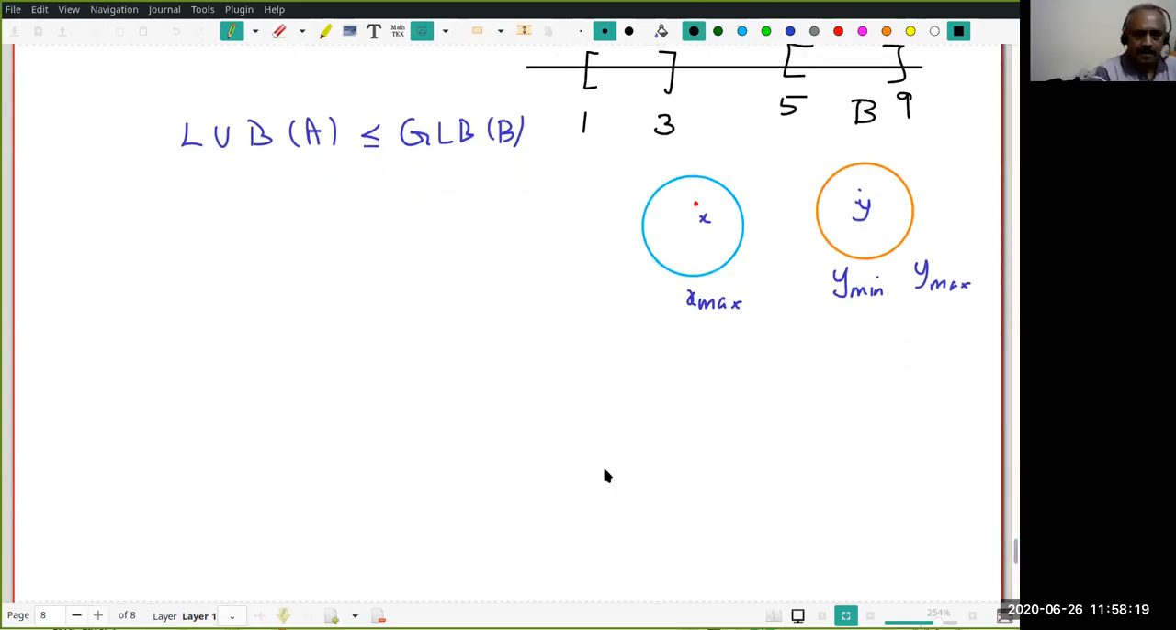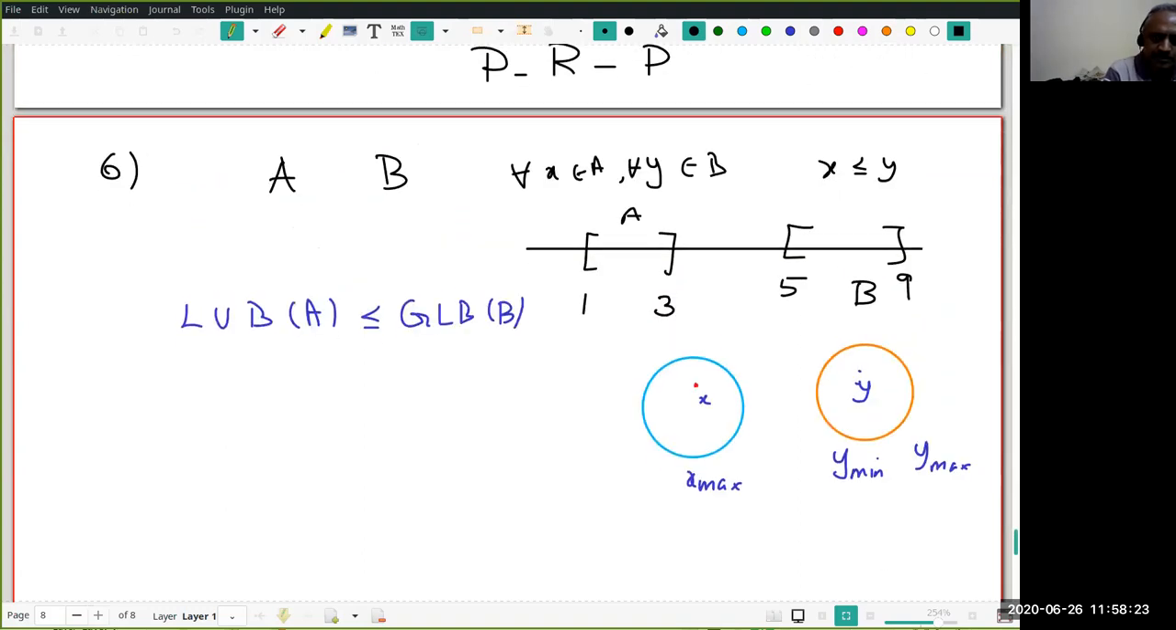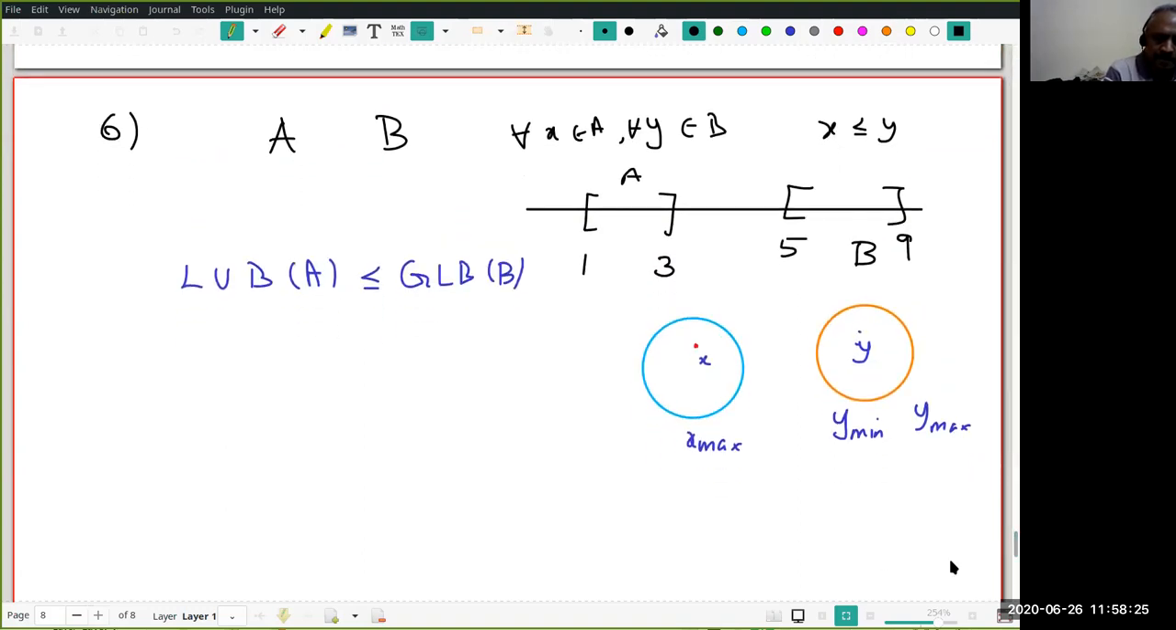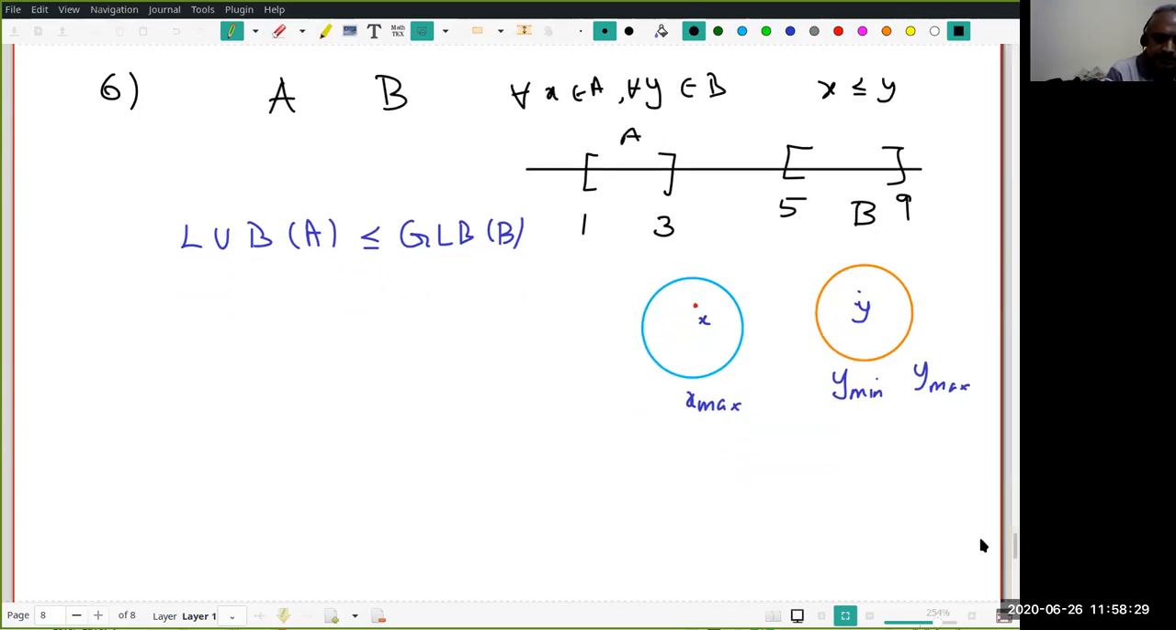The proof is again, as usual, easy. Let's look at it. What is it I want to prove? LUB of A is less than or equal to GLB of B, right? And this is a very fine way of balancing. I learned this proof well.